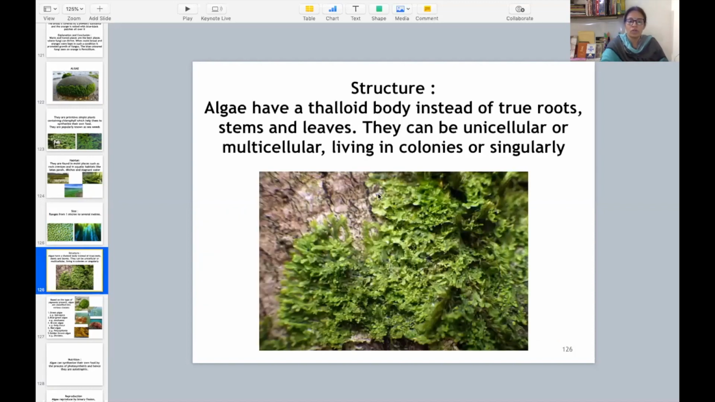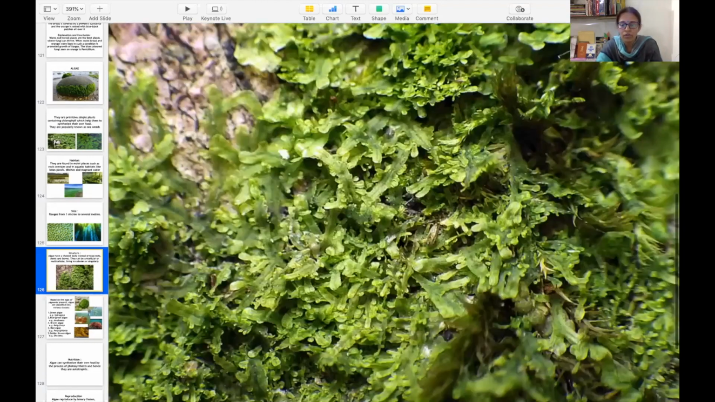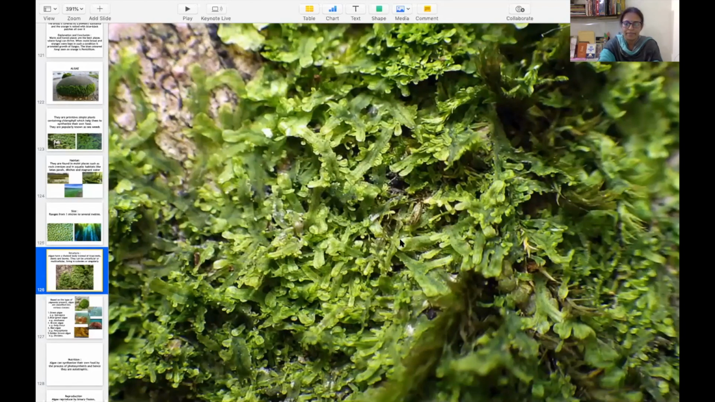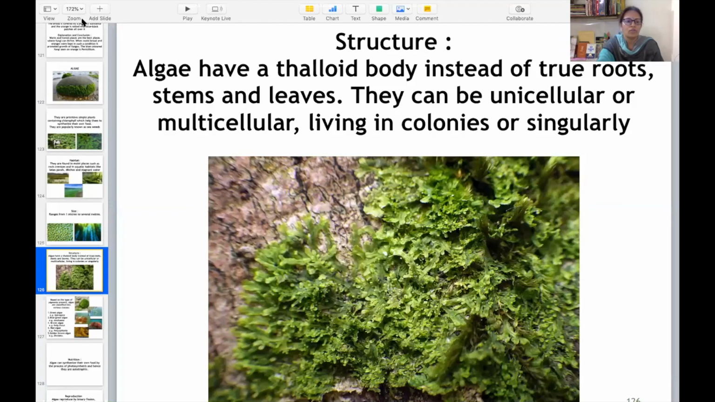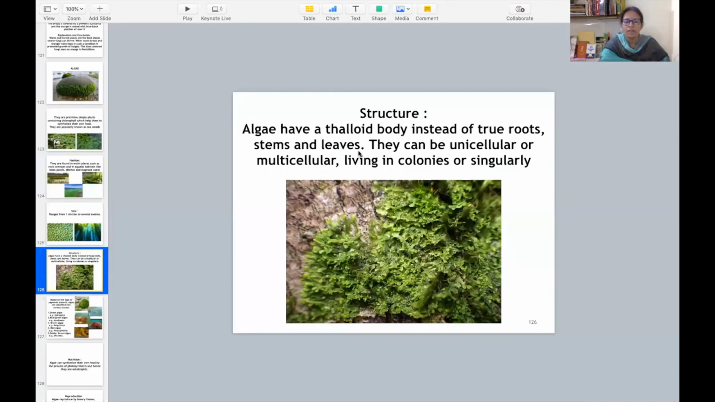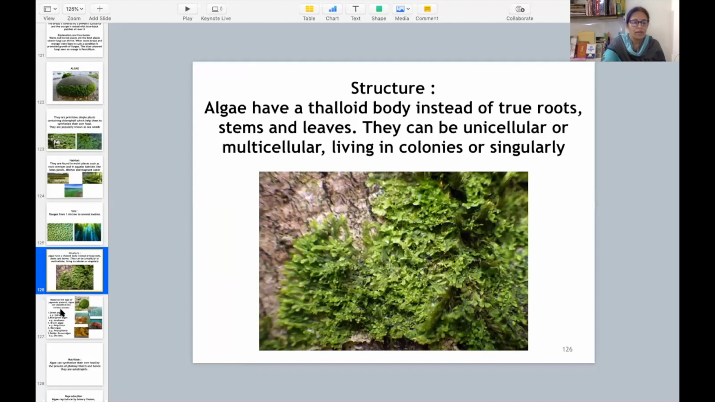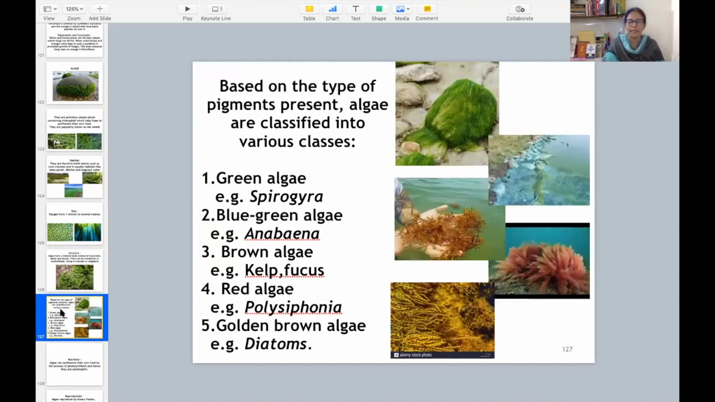So let us talk about the structure. Algae have a thalloid body. Let me show you. This is the structure of the body of algae. You can find no roots, no leaves, no stem there. So when a plant does not have any true root or stem or leaves, that is known as thalloid. Algae can be unicellular or multicellular. Again, algae can live in colonies as well as they can live singularly. Clear? Then let us talk about the different types of algae.